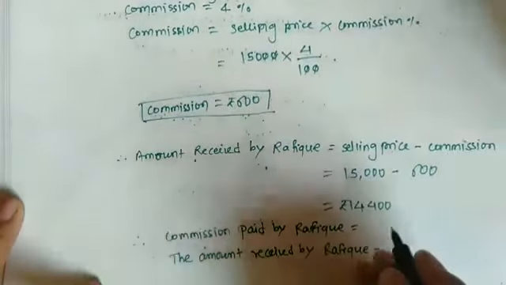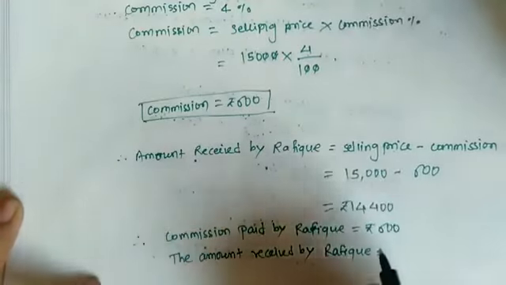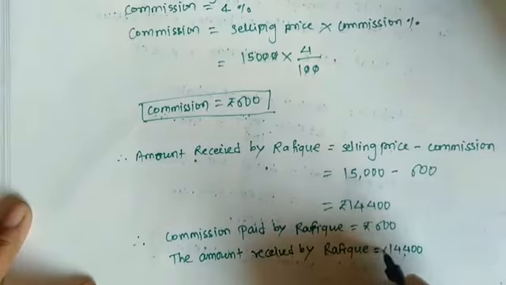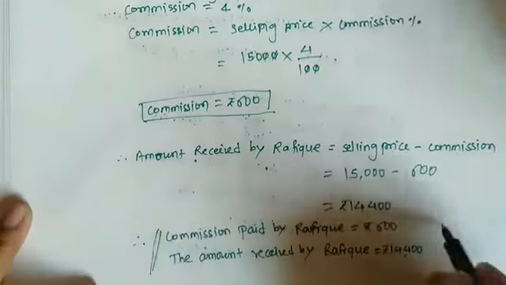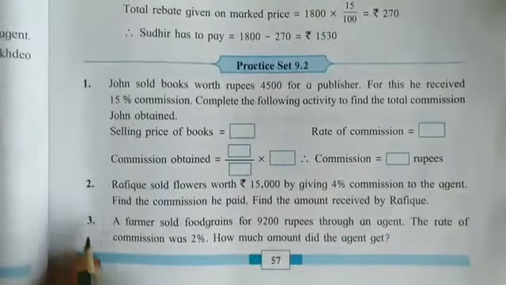So the commission paid by Rafiq is 600 rupees and the amount received by Rafiq is 14,400 rupees. This is the answer. Now see the third question.